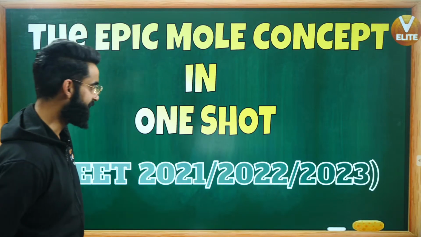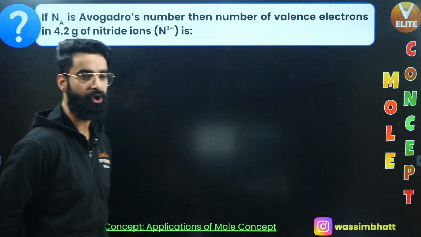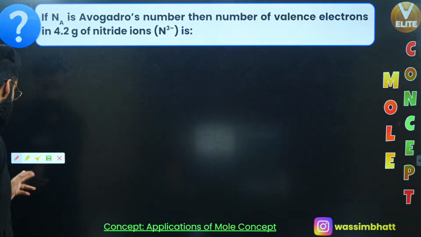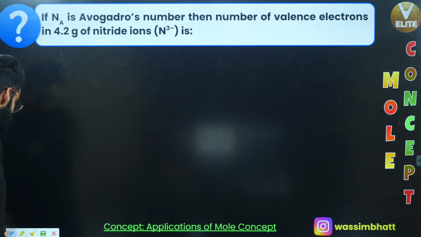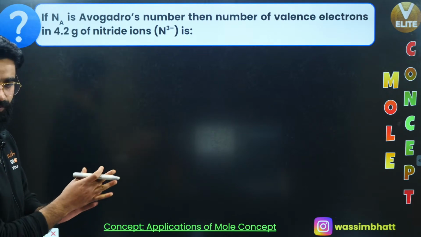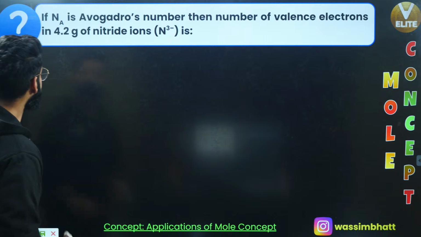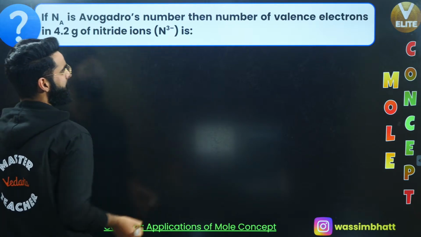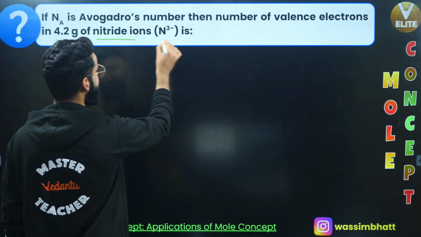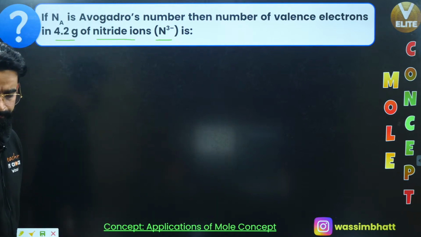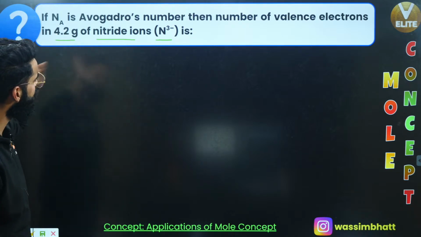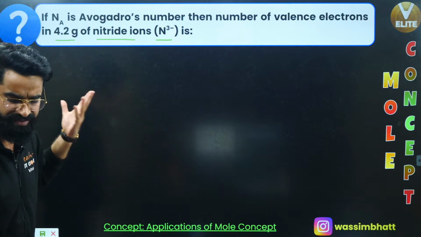let's get started directly with the first question, which is on your screen right now. Look at the question and give it a try on your own. A very simple question, and this was once asked in your NEET examination. I don't remember the year, but this was asked once, okay? See, guys, what the question says. If Na is the Avogadro's number, then the number of valence electrons in 4.2 grams of nitride ion, N3 negative ion, will be. A very simple question this is.